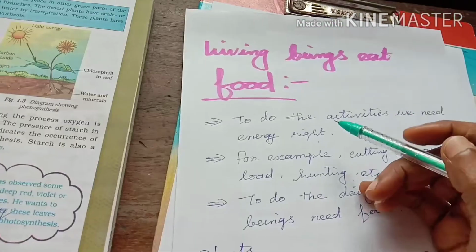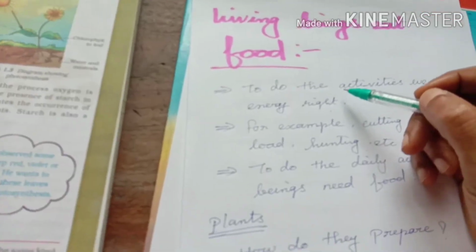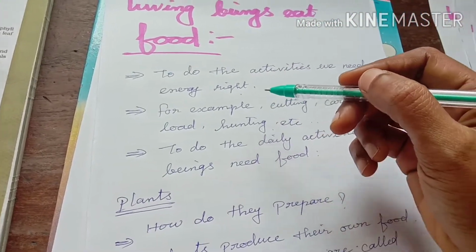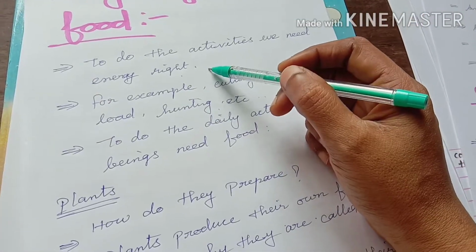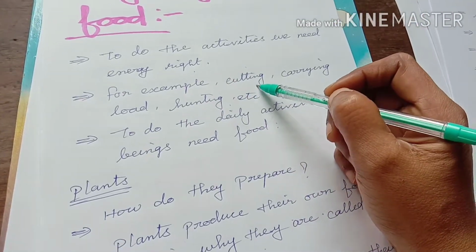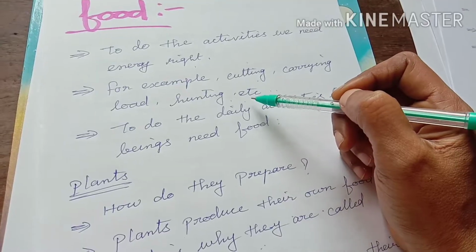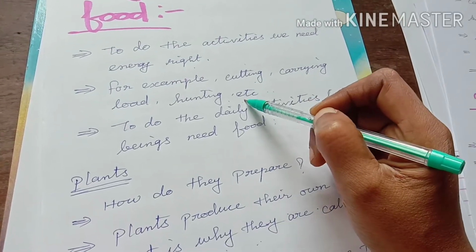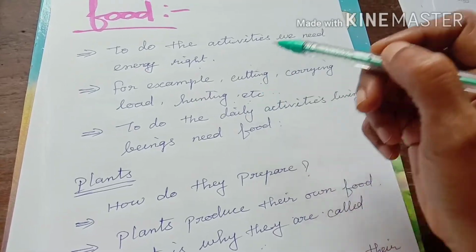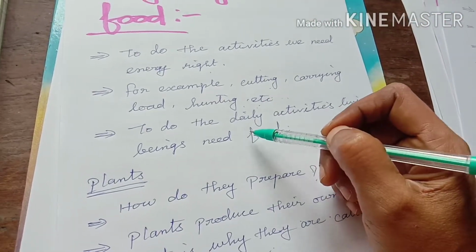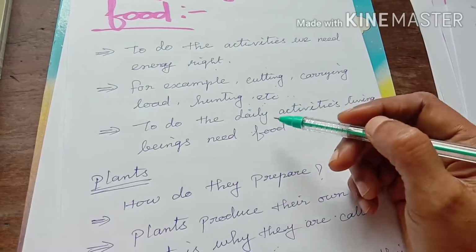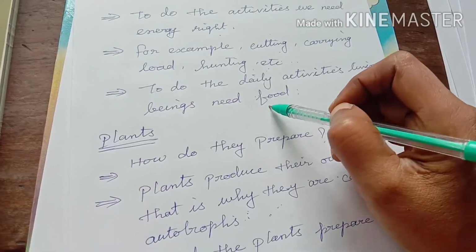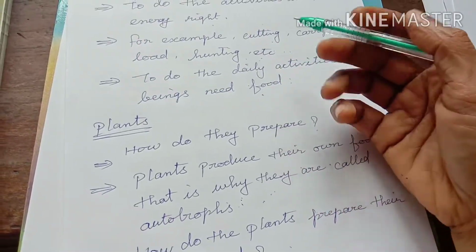So the next point, living beings eat food. To do the activities, we continuously do certain types of activity. Yes, children, for example, cutting the trees, carrying the load, hunting. Animals, for example, they hunt, and animals do not stay in one place, they keep on moving. And we children, you also keep on moving, doing some types of activities. So to do those types of activities we need energy.